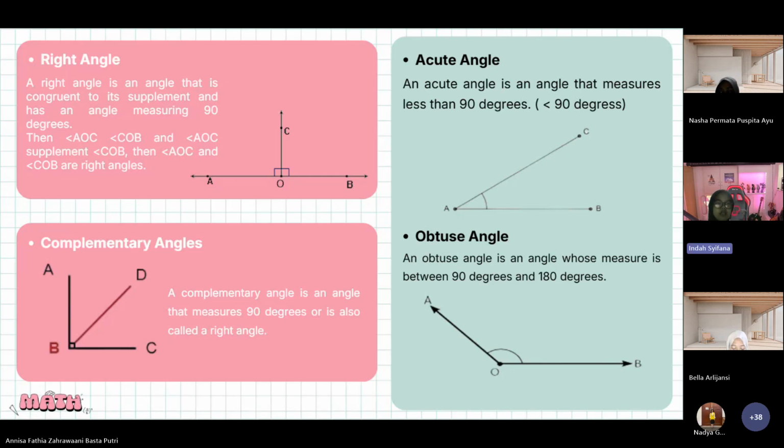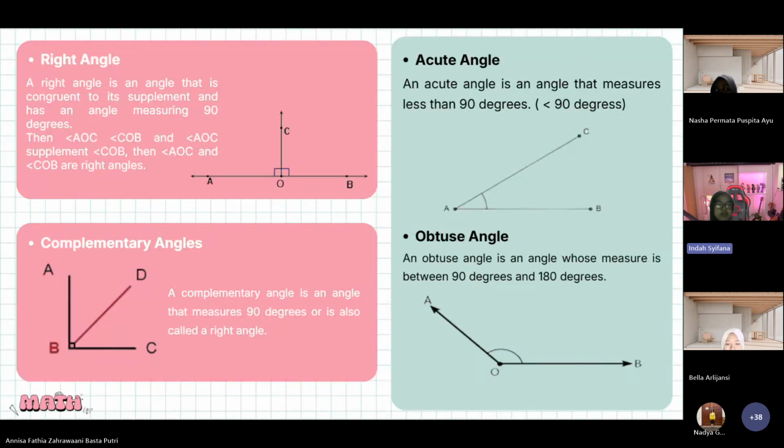Here, first, right angle. A right angle is an angle that is congruent to its supplement and measures 90 degrees. Then angle AOC and angle COB are supplementary, so angle AOC and angle COB are right angles.